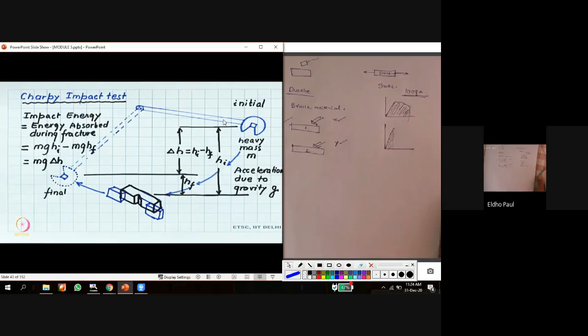Okay, so there are two types of impact test. There is the Charpy impact test and the Izod impact test. What is the difference between these two tests? Charpy and Izod. What is the difference?